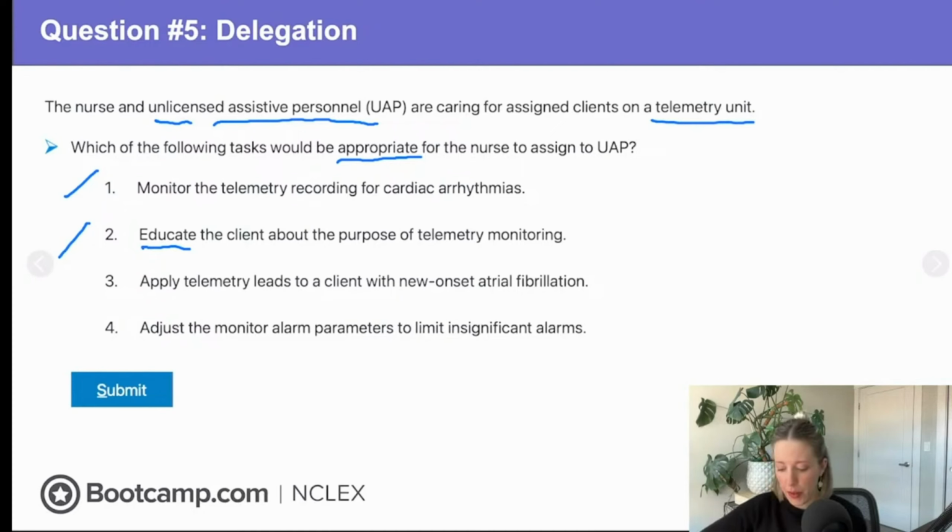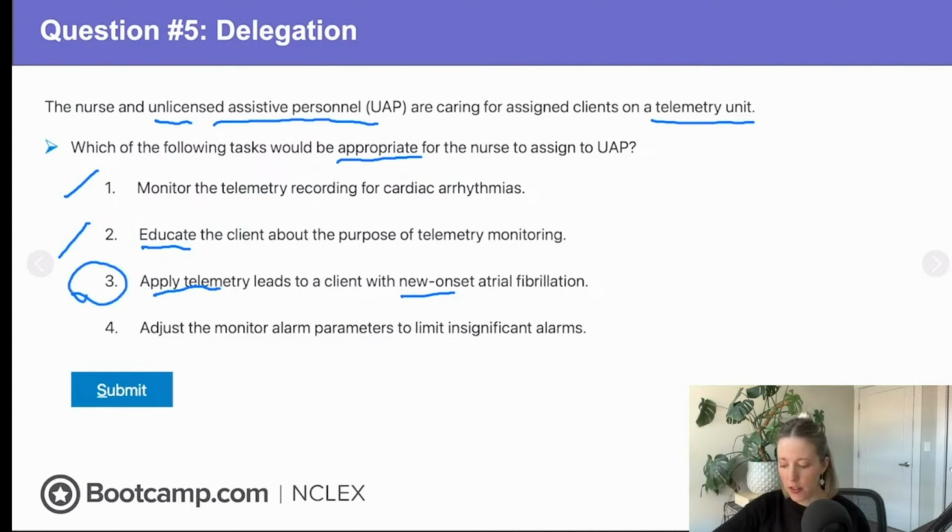What about number 3? Apply telemetry leads to a client with new onset AFib. I think people get thrown off on this one because they see new onset AFib, but can a UAP apply telemetry leads? We're just asking them basically to put some stickers on, right? That's a routine task. It has an expected outcome, right? So we know we can go in there and look and be like, yep, those leads are placed in the right spot. We can evaluate that. So I feel like that would be okay, right? We're not asking them to interpret anything. We're just saying put the leads on, right? So I feel like that would be okay.